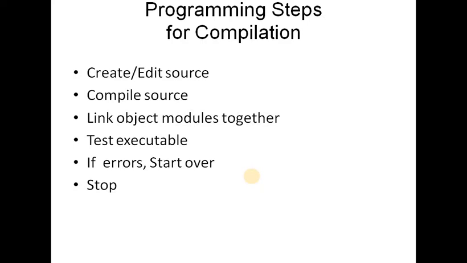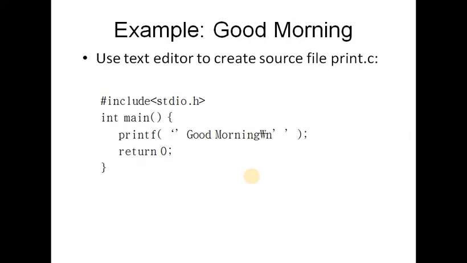After that, the executable part must be there, so we have to execute our program. And second last step, we are talking about errors, and if any kind of error is found, then it will directly jump to the first step. So these are the actual 6 steps during compilation.